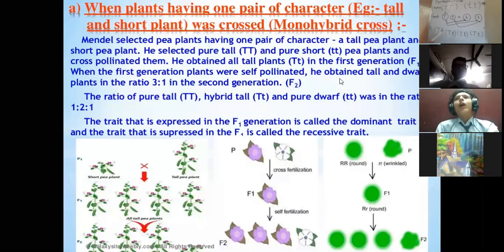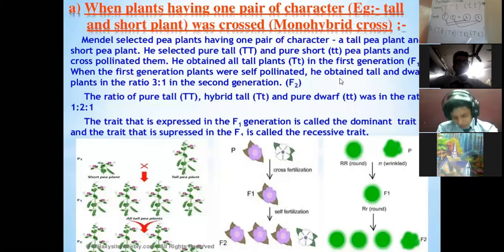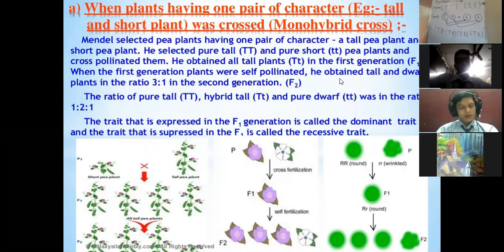Why? Because there is the presence of a dominating gene in each pair. It will decide the characteristic in the presence of a non-identical gene. So in the F1 generation, all the plants are hybrid, but all the plants are tall. It means that the factor which is the dominating one will be prevalent among the first generation, right?